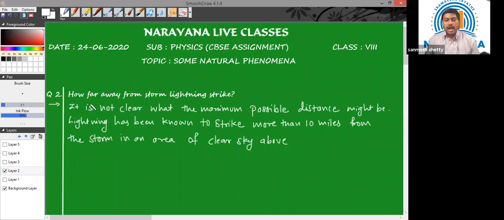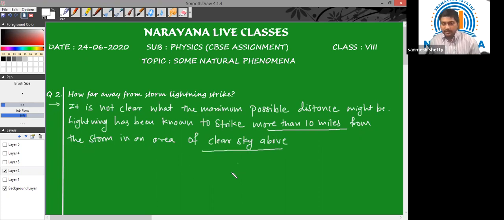Question number 2: how far away from the storm does lightning strike? Now, the exact distance nobody knows. The maximum possible distance no one has accurately measured, but we can say it is more than 10 miles from the storm, in an area with a clear sky above.